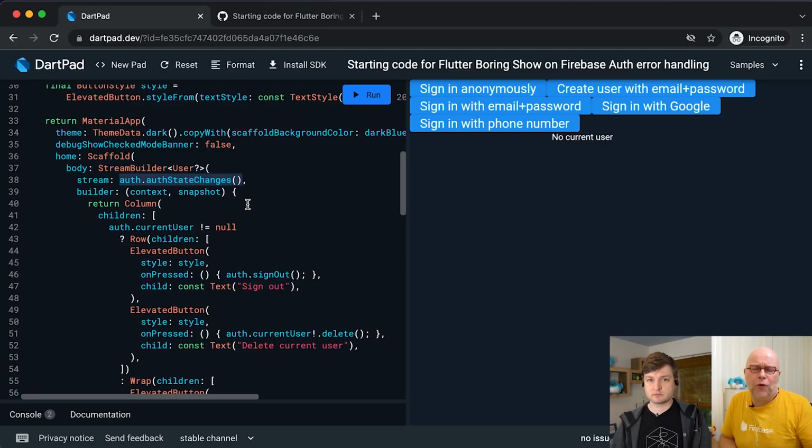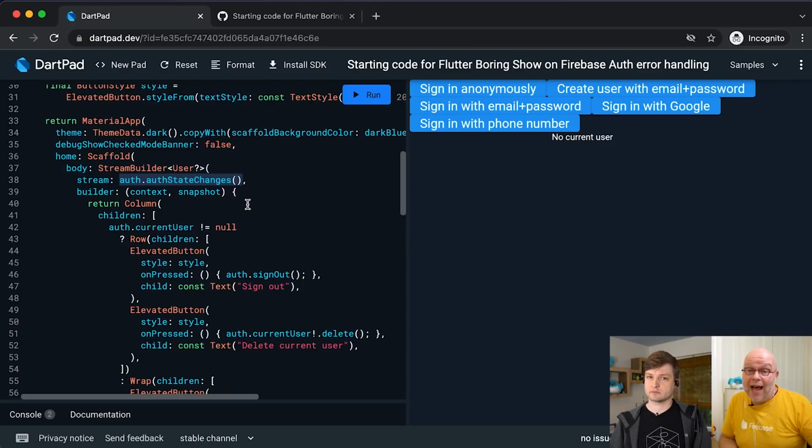So we also have auth.currentUser, which gives you the current user when you call it. But most often in UI, we want to actually listen to the changes in user state, so that when Firebase is restoring the user state when the app starts, you can say, logging in user or something like that, right? But that might fail, which is why it's a stream, right? Because we also need to handle the errors.